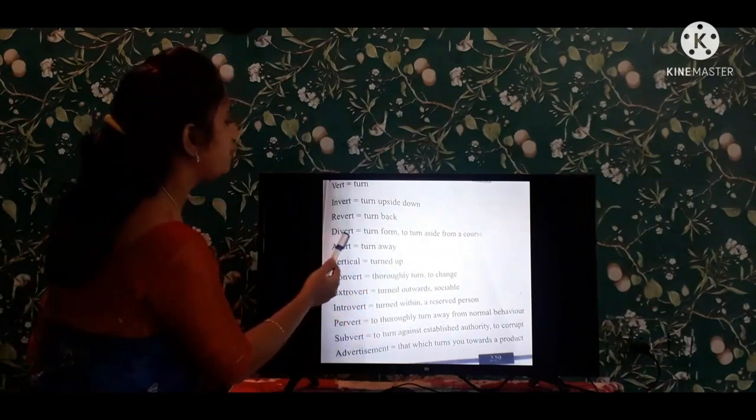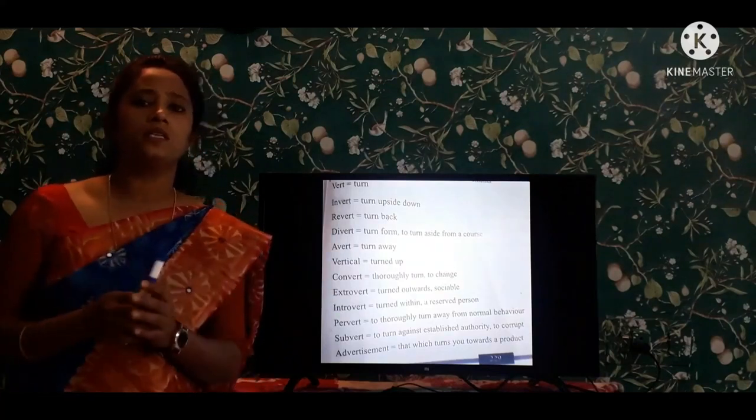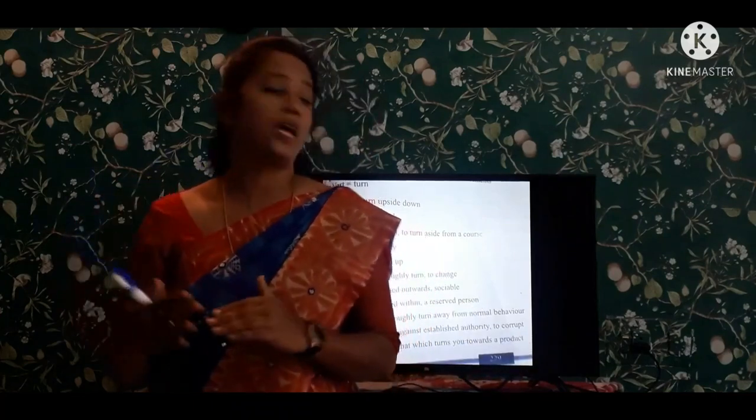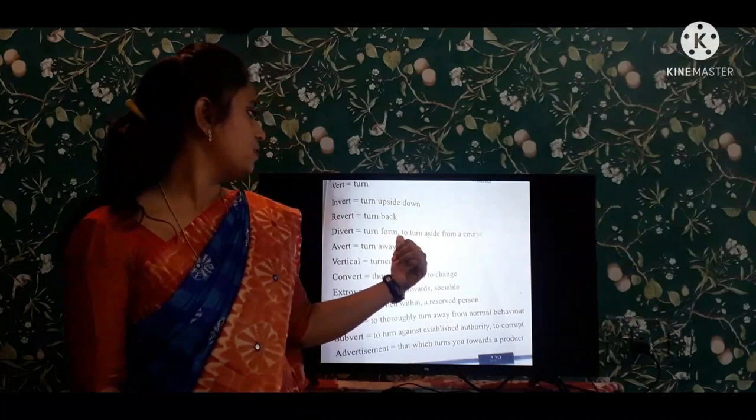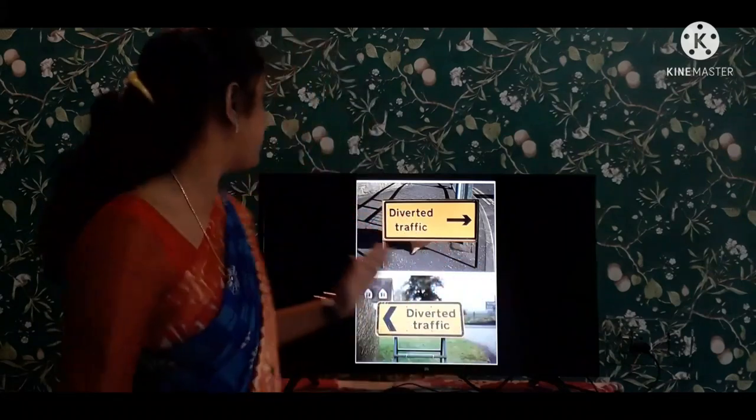Next one is divert. Divert means taking divert, turn away. See here, to turn aside from the course. See, in roads, if there is a traffic, you will see a board there. Take divert. See, I am showing a picture like it.